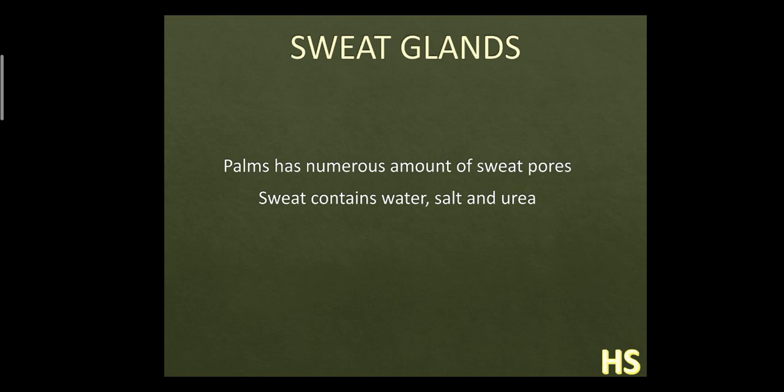Now sweat glands. The sebaceous gland secretes sebum, which means oil. Sweat glands secrete sweat, as the name suggests.